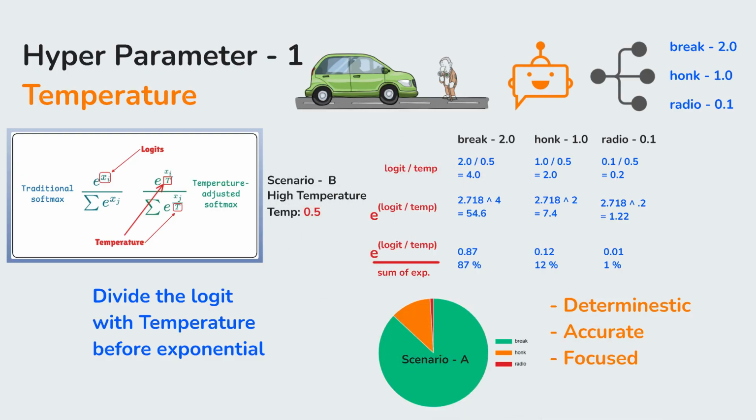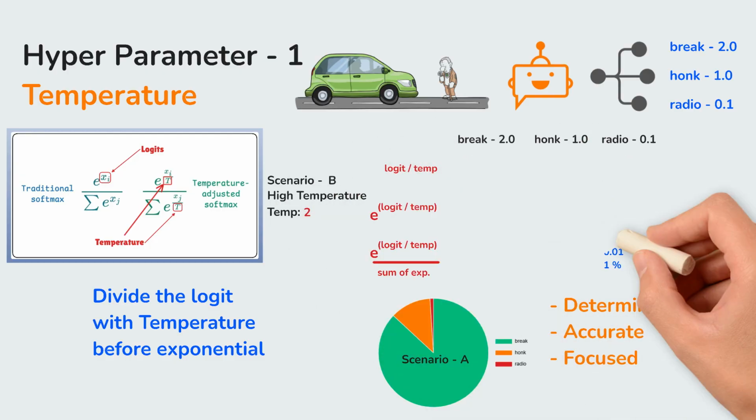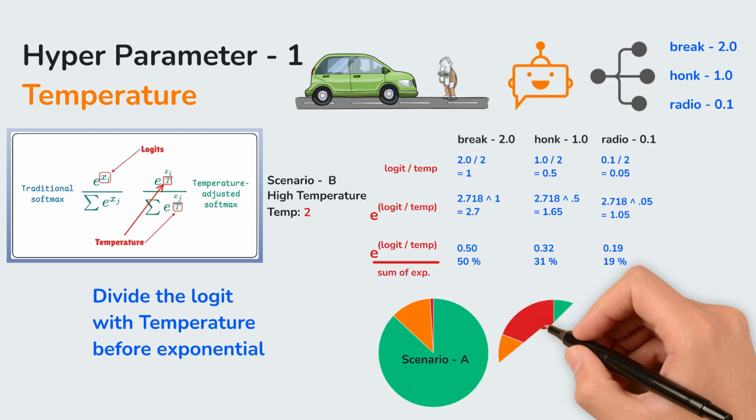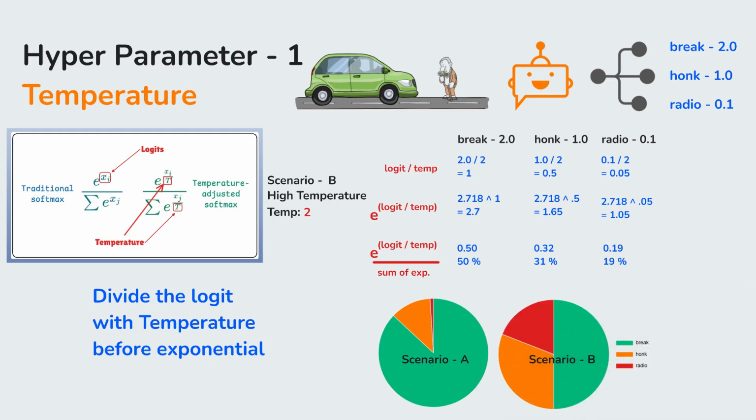Scenario B, high temperature. Let's set temperature to 2.0. We divide the logits by 2.0. Brake, 2.0 divided by 2.0 equals 1. Honk, 1.0 divided by 2.0 equals 0.5. Now calculate the exponential. E to the power of 1 is 2.7. E to the power of 0.5 is 1.6. The numbers are much closer together. The probability distribution flattens out. Honk and radio actually have a fighting chance now. Use this when you want the model to be creative, surprising, or random.